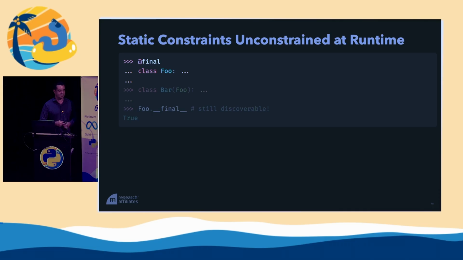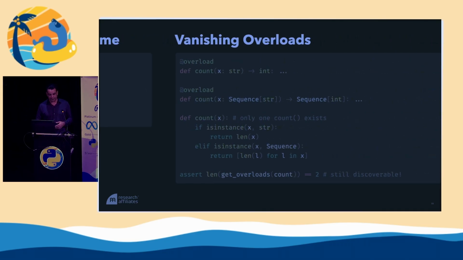You cannot create a subclass of this class if I annotate it with @final. Well, in the runtime, you can subclass it just fine. The runtime doesn't care. It's just an annotation for the typing system. We do leave a discoverable remnant on the class. We can look at __final__ and see, but it's not enforced at runtime.